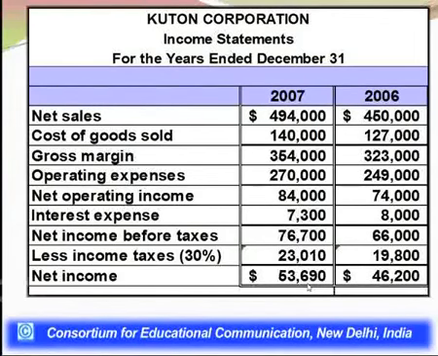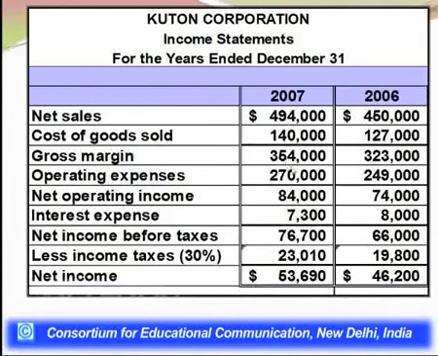53,690. This is net income for Q10 Corporation, which is certainly after deducting the tax of 23,010 and interest expense, which means my income before tax is 76,700, net operating income for the company is 84,000, and gross margin is 354,000.